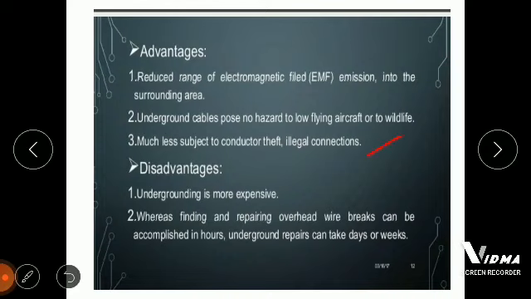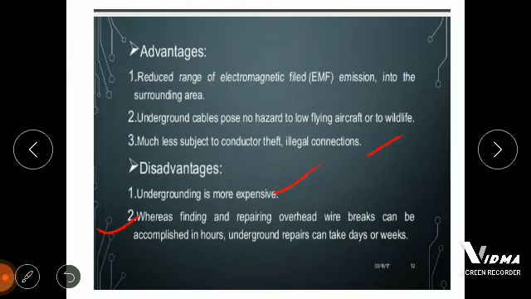Now the disadvantage is that underground cable is more expensive. Installing underground cable is more expensive in comparison to an overhead transmission line. Another main disadvantage is that in an overhead transmission line we can easily locate the fault, and we can clear it in hours. But in underground cable it's very difficult to find the fault, and it takes much more time in comparison to overhead transmission line fault clearing, like days or weeks, we can say.